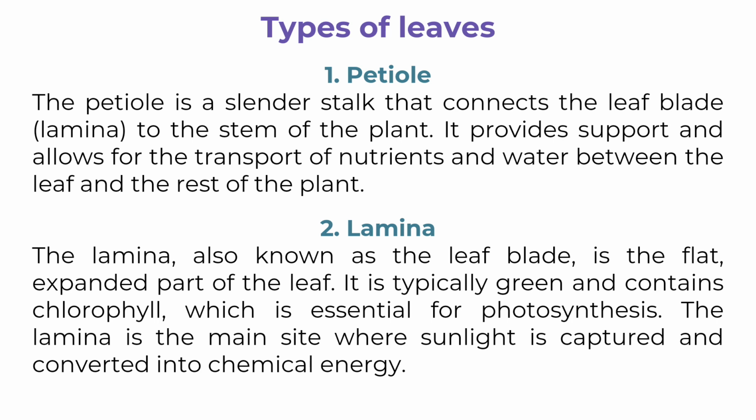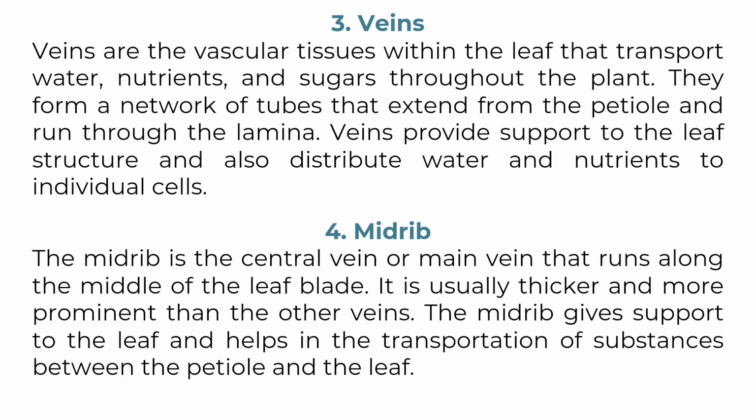Laminar. The laminar, also known as the leaf blade, is the flat, expanded part of the leaf. It is typically green and contains chlorophyll, which is essential for photosynthesis. The laminar is the main site where sunlight is captured and converted into chemical energy. Veins. Veins are the vascular tissues within the leaf that transport water, nutrients, and sugars throughout the plant. They form a network of tubes that extend from the petiole and run through the laminar. Veins provide support to the leaf structure and also distribute water and nutrients to individual cells.